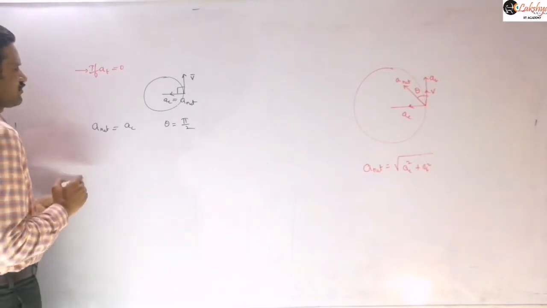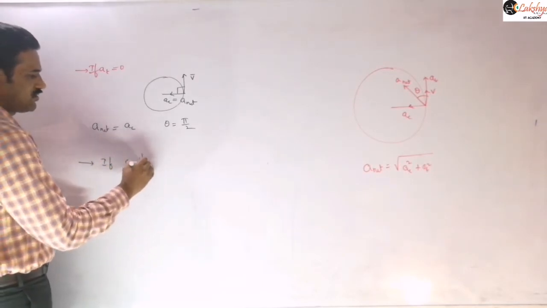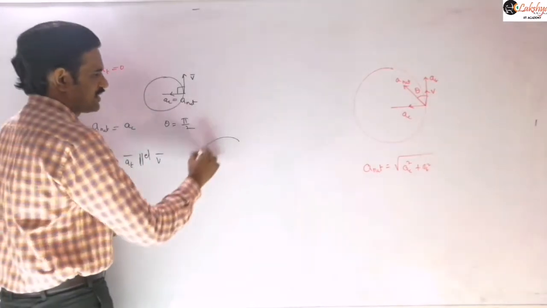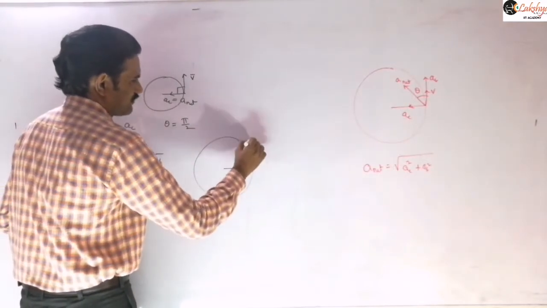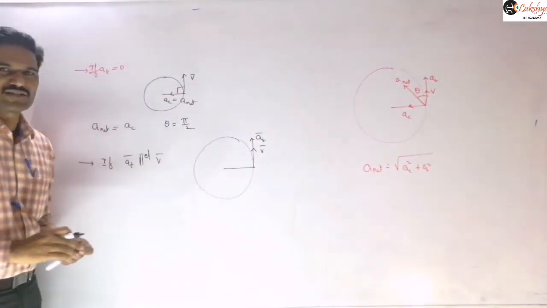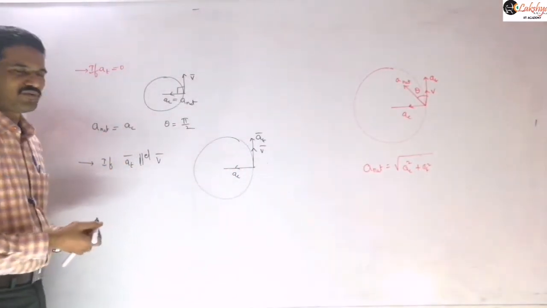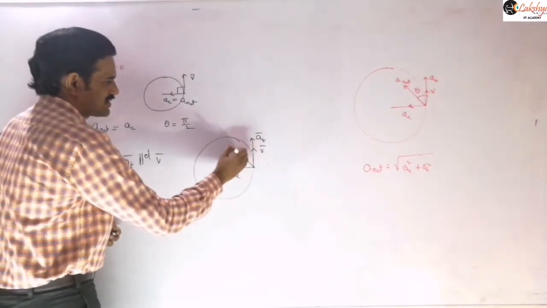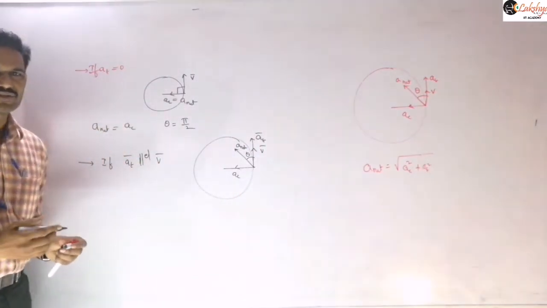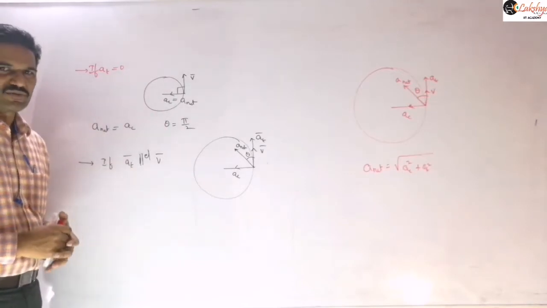Whereas if AT is parallel to V bar, that means the tangential acceleration and velocity are parallel to each other, then the speed of the particle goes on increasing. In that case the net acceleration will be directed like this, and the angle theta will be less than 90 degrees. So 90 degrees is possible, less than 90 degrees is possible, but 0 is not possible. Those are the possibilities.